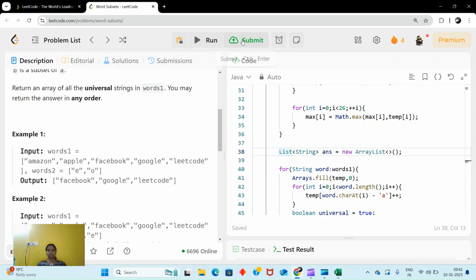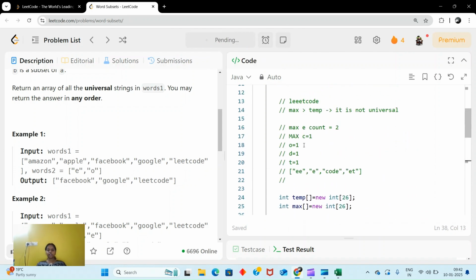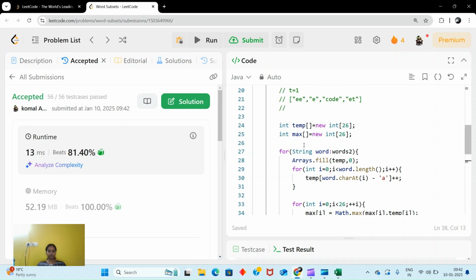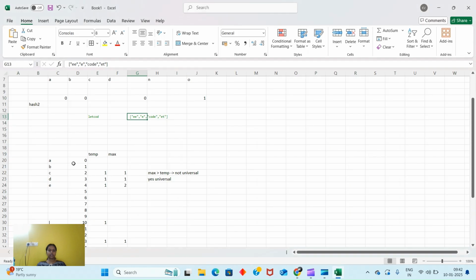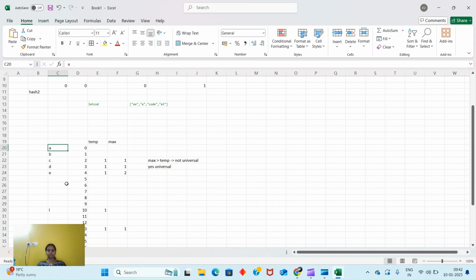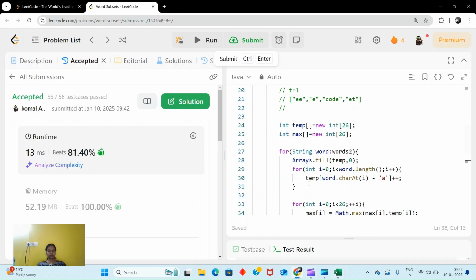Okay, so let's submit. Here we used the concept of hashing and also frequency count. We are counting the frequency, right, and using the hash also. If you want, you can check the shifting letters two question also. Maybe last week it was there. It is also a great question to solve like this because it will clear your understanding of the concepts and all.